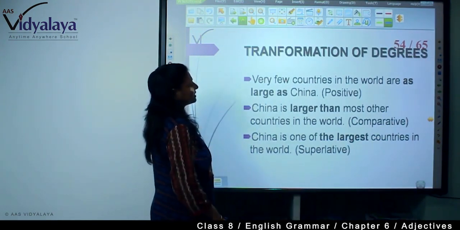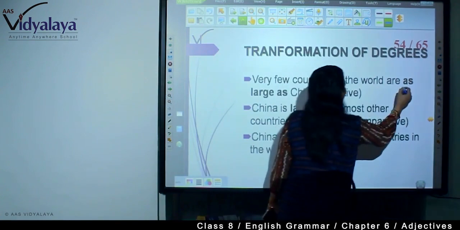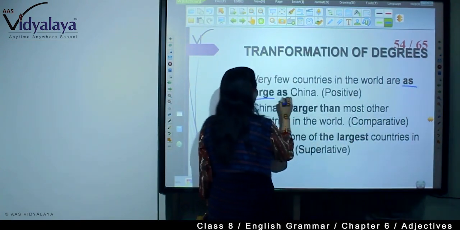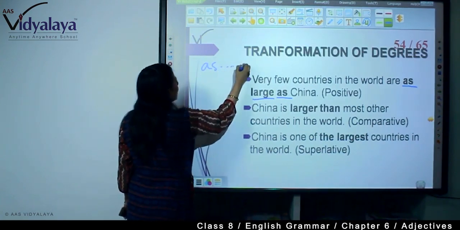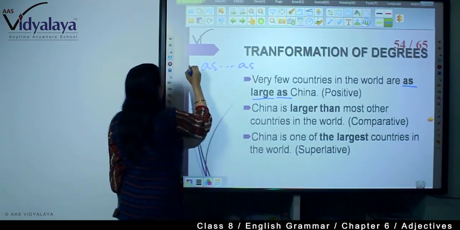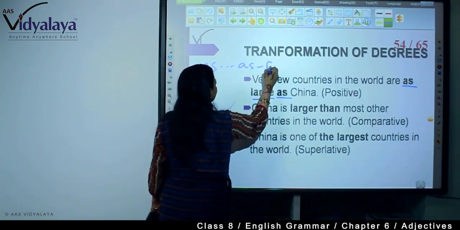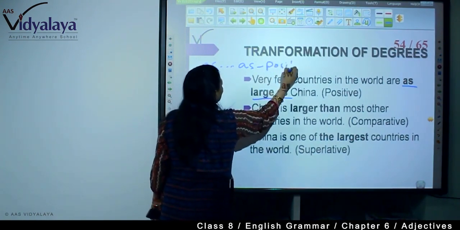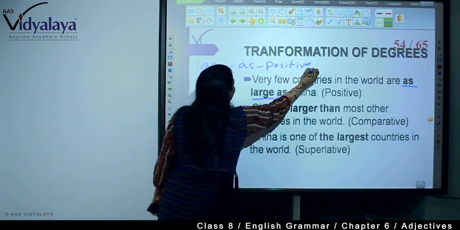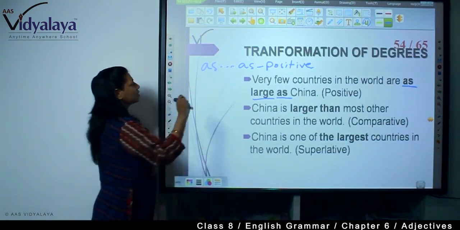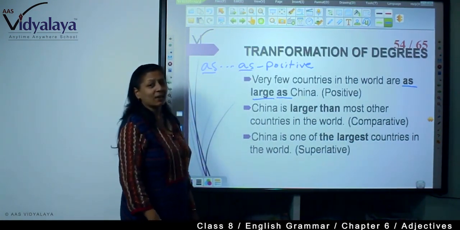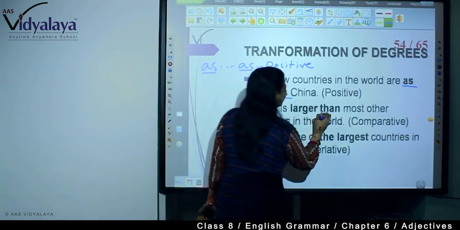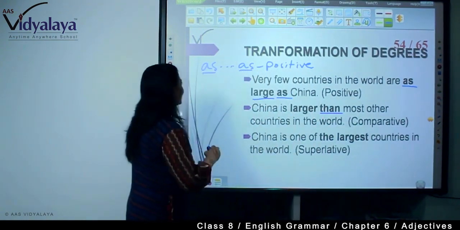See, "Very few countries in the world are as large as." Wherever you get "as... as", this is always positive. This is a clue. Okay? In positive degree you will find "as... as". Now, in comparative, you will always find "than".